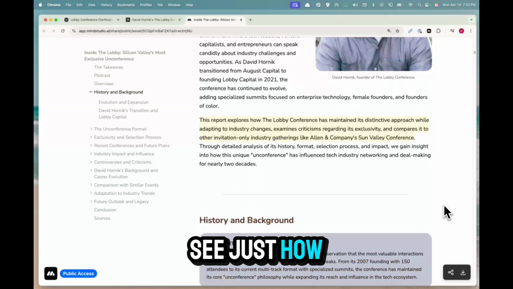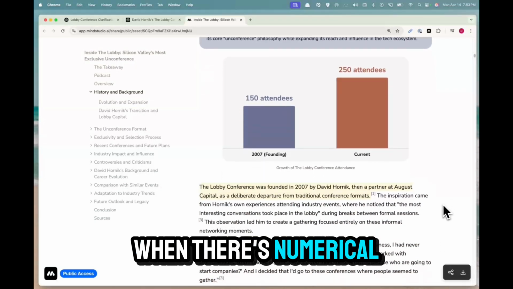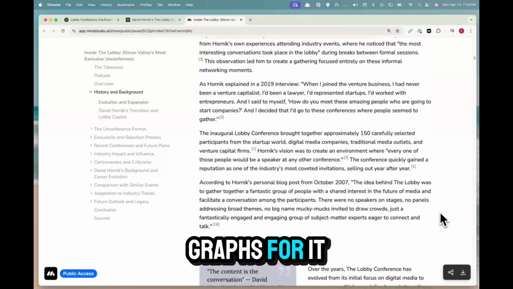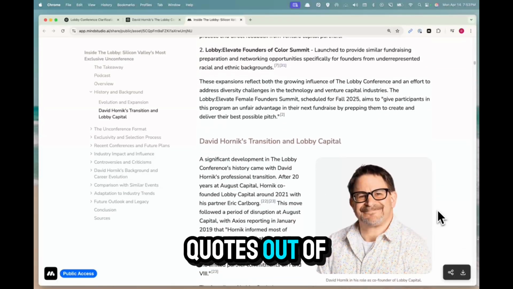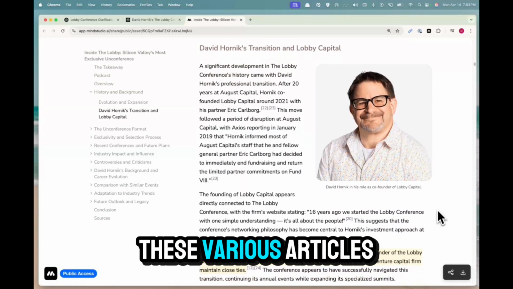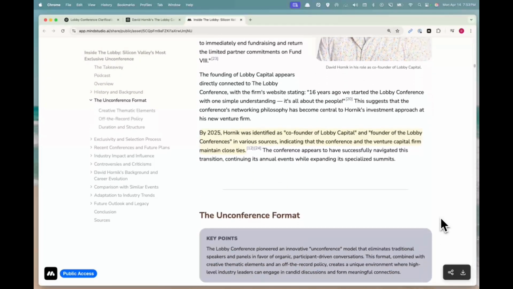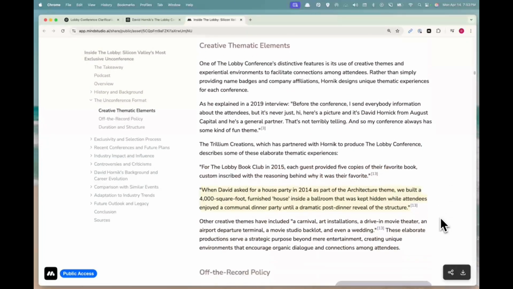You guys can see just how in-depth this thing is. When there's numerical data, it automatically creates graphs for it. It pulls out the important quotes from these various articles that it's read, transition, the format.